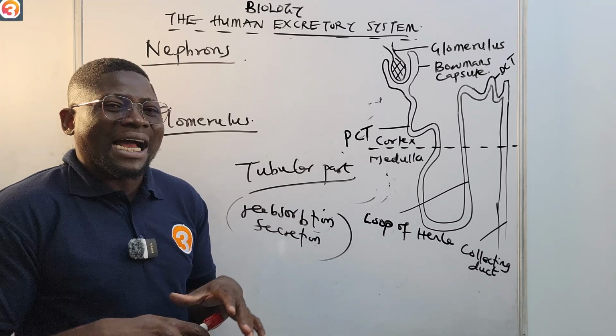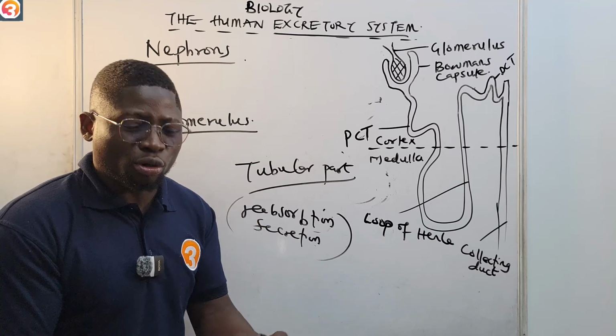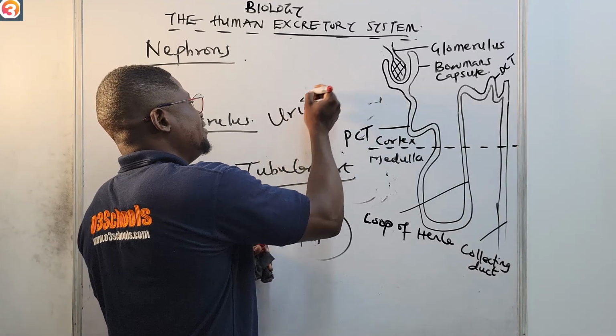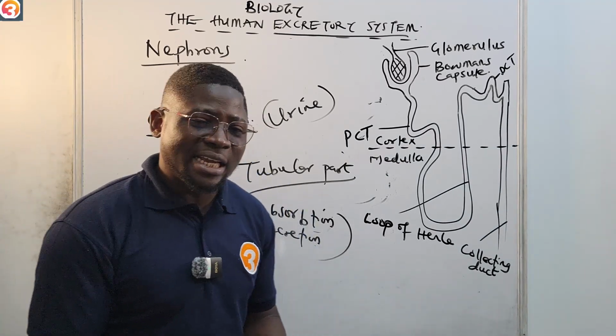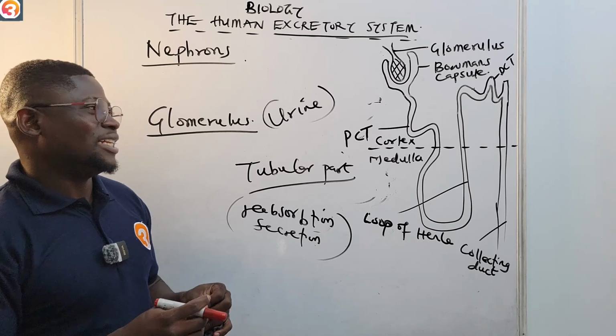That's what we call tubular reabsorption. You don't have secretion. The final product that is produced is urine. Then we go to the toilet to urinate. So that is what happens basically in the nephron.